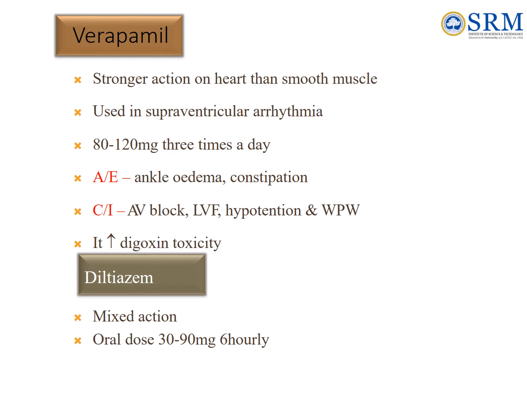Diltiazem. The direct cardiac actions of diltiazem are similar to those of verapamil. However, they are less marked. It is an alternative to verapamil for PSVT. For rapid control of ventricular rate in AF or AFL, IV diltiazem is preferred over verapamil, because it can be more easily titrated to the target heart rate, causes less hypotension and myocardial depression, and can be used even in the presence of mild to moderate CHF.